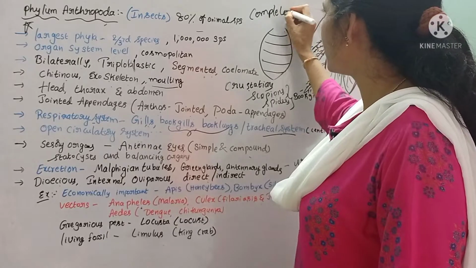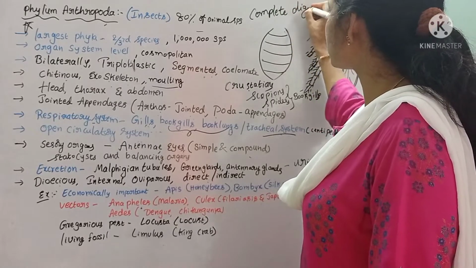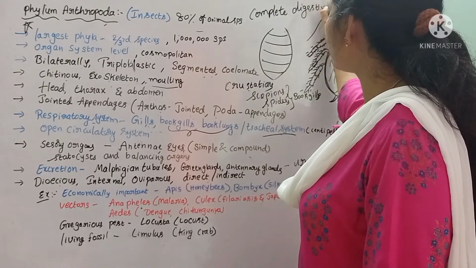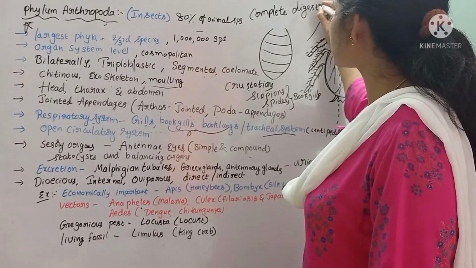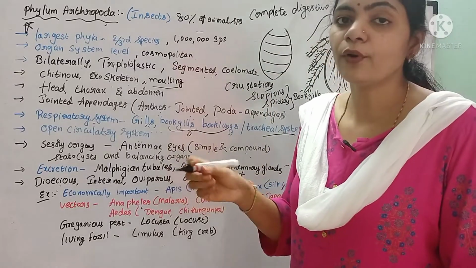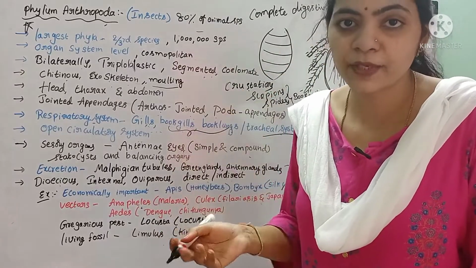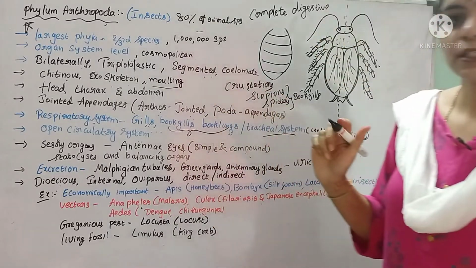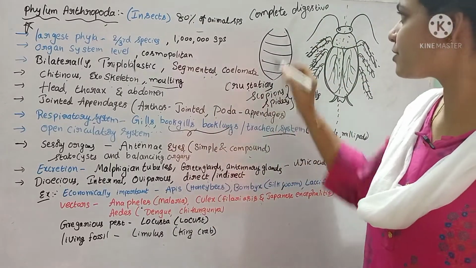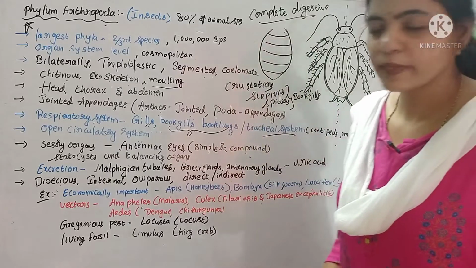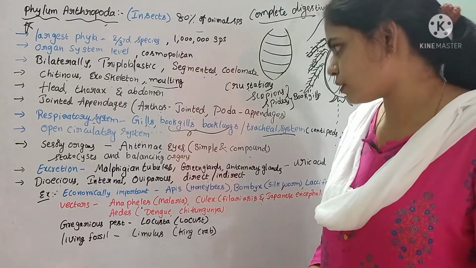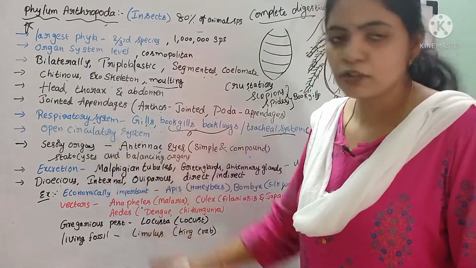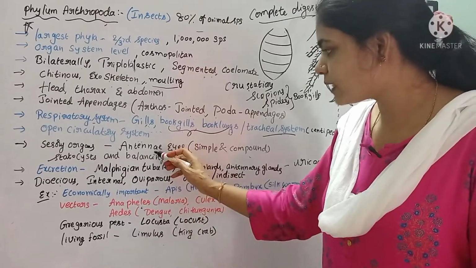And they also have a complete digestive system. Here, what is the meaning of complete digestive system? We have already studied. If both the mouth and anus are present separately, that digestive system is called a complete digestive system. In these animals, the complete digestive system is present, and the sense organs are present, which are the antennae.